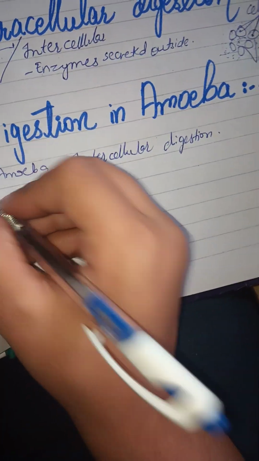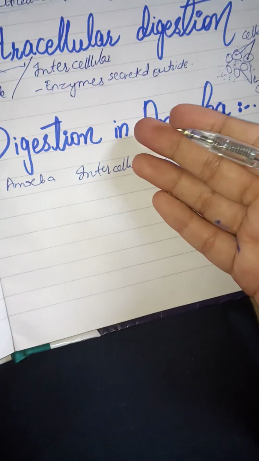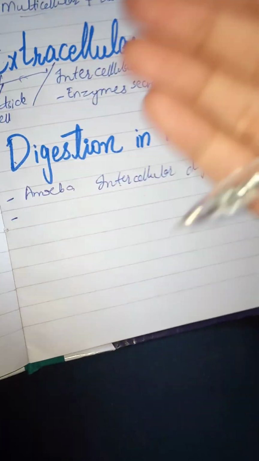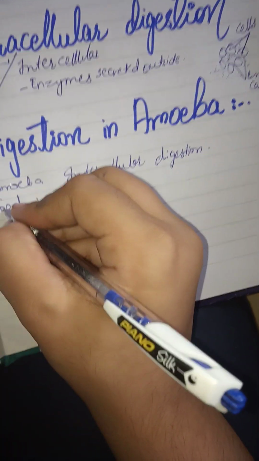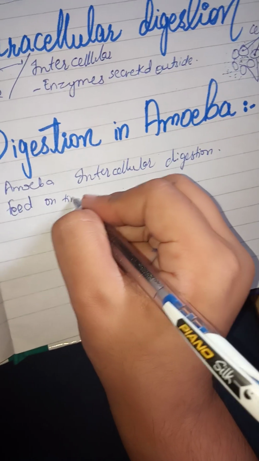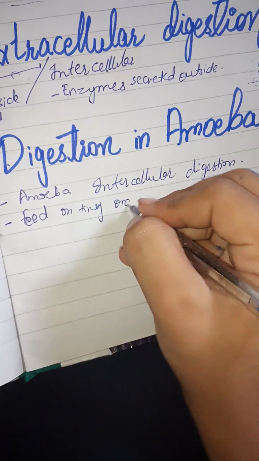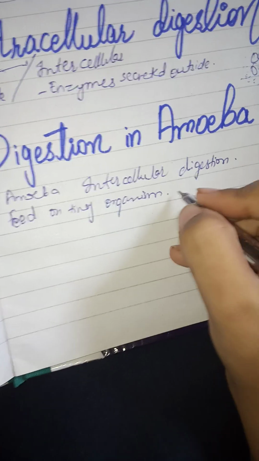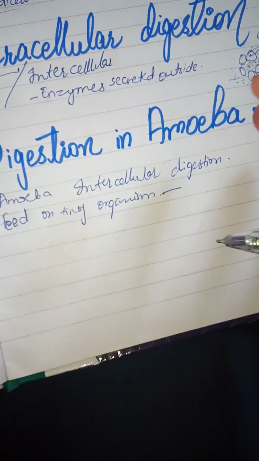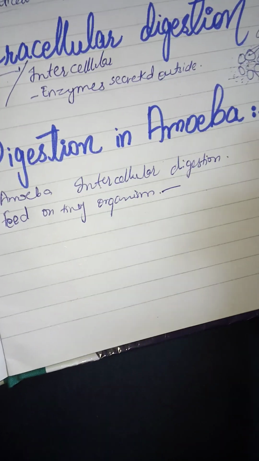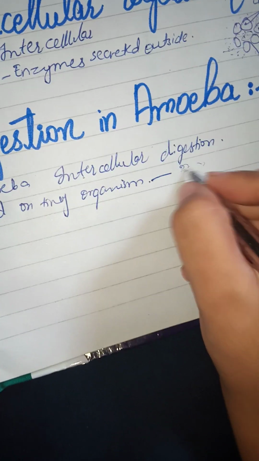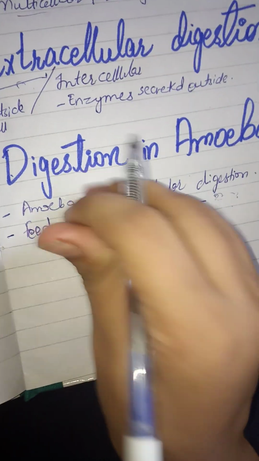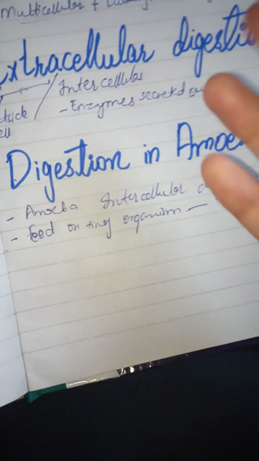Not only this, amoeba lives inside the water. So what do they eat, or how do they feed or prey? They feed on tiny organisms, meaning small organisms living inside the water, or maybe in nearby areas close to the water. This means the amoeba feeds on tiny organisms.